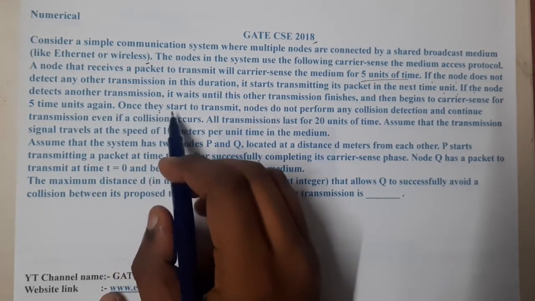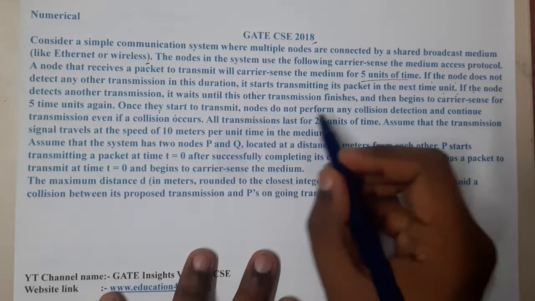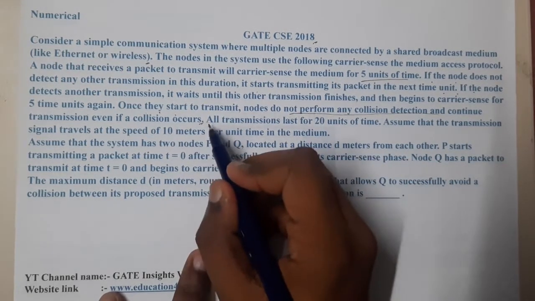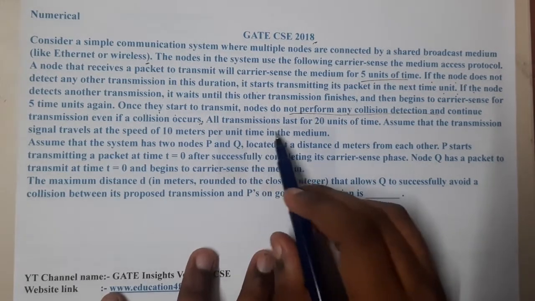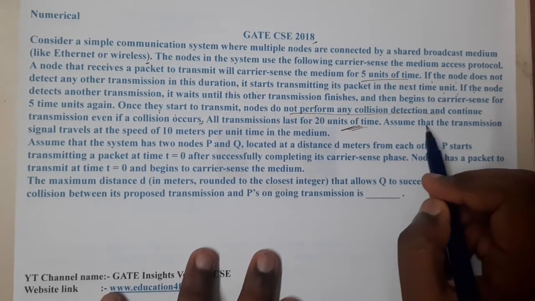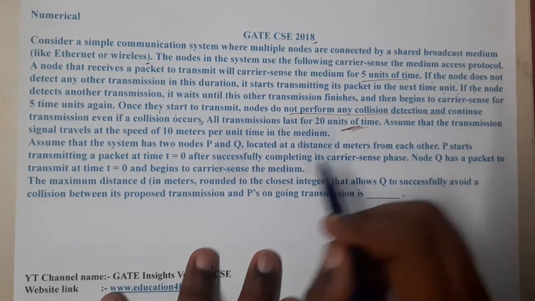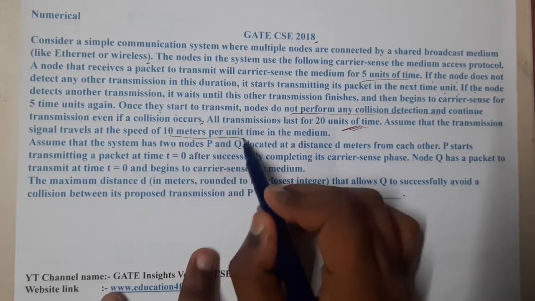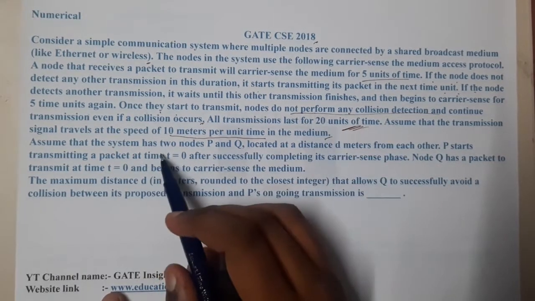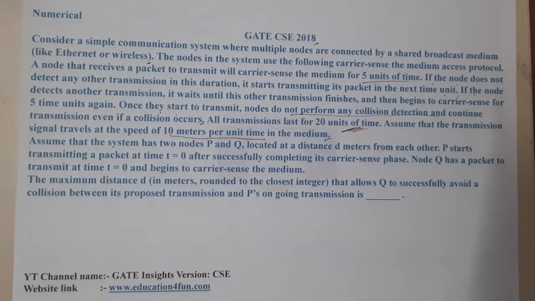Once they start to transmit, nodes do not perform any collision detection and continue transmission even if collision occurs. All transmissions last for 20 units of time. Assume that the transmission signal travels at the speed of 10 meters per unit time in the medium. Assume that the system has 2 nodes. Now they give the original case.